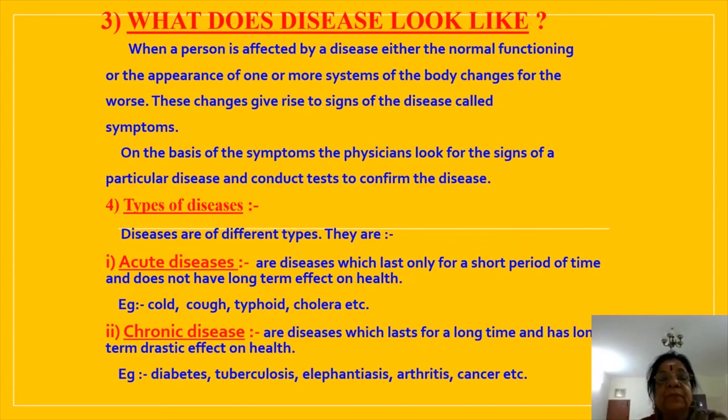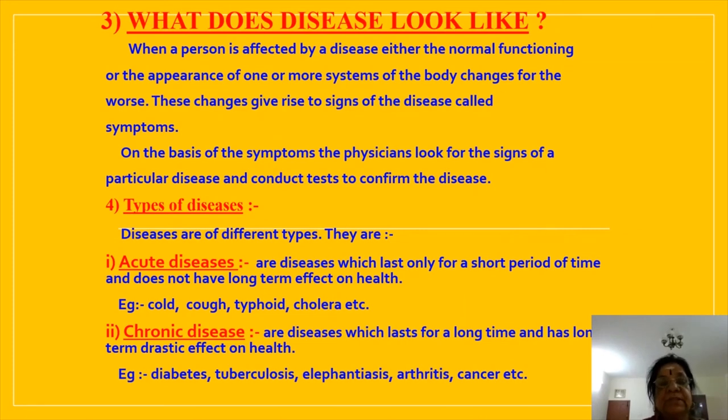So when a person is affected by a disease, either normal functioning or the appearance of one or more systems of the body changes for the worse. Okay. So these changes give rise to signs of the disease called symptoms.